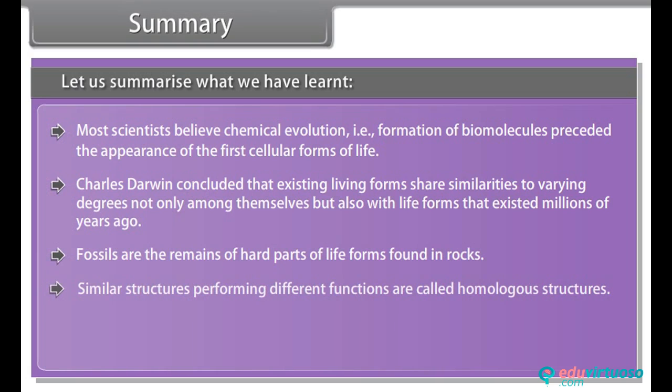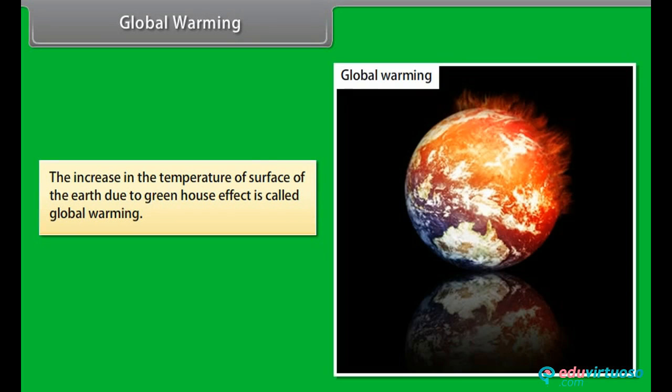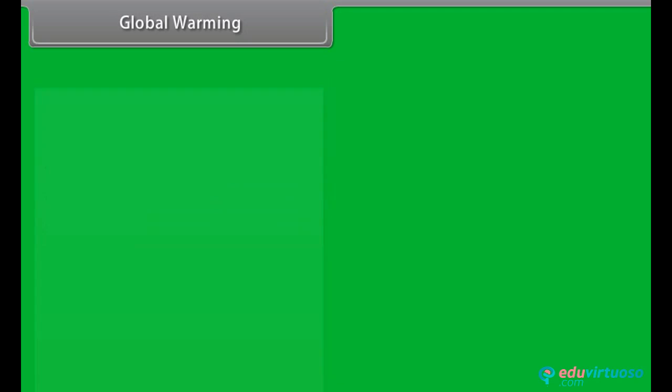Similar structures performing different functions are called homologous structures. Anatomically dissimilar structures performing similar functions are called analogous structures. Global warming. The increase in the temperature of the surface of the earth due to greenhouse effect is called global warming.